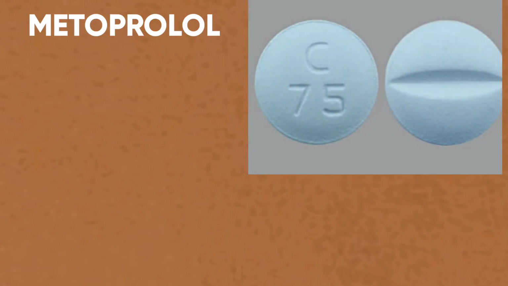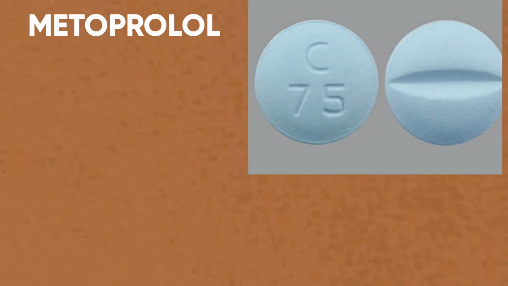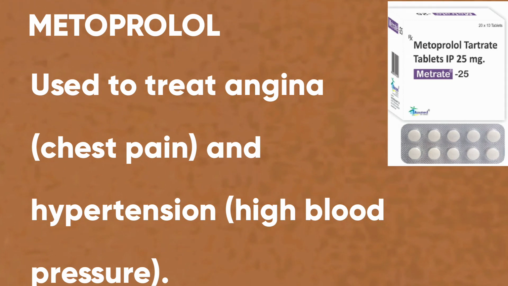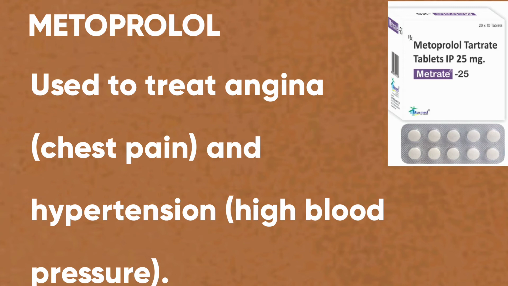In today's video, we'll discuss metoprolol, its uses, side effects, warnings, dose, etc. Metoprolol is a beta blocker that affects the heart and circulation. It is mainly used to treat angina and hypertension, or high blood pressure.